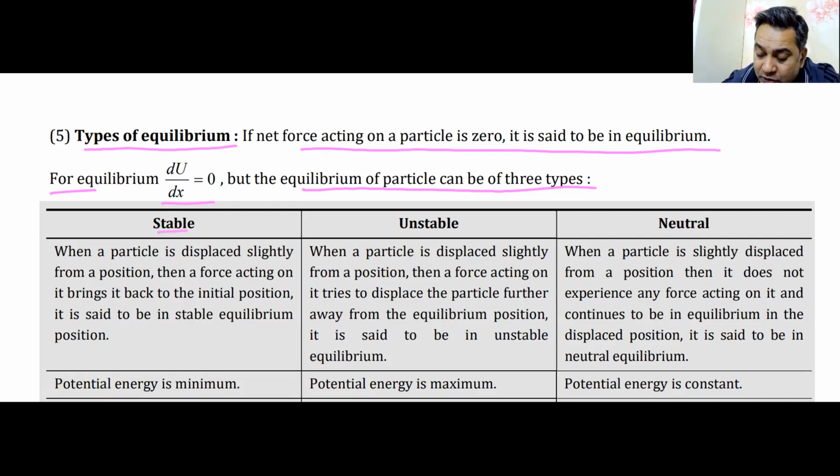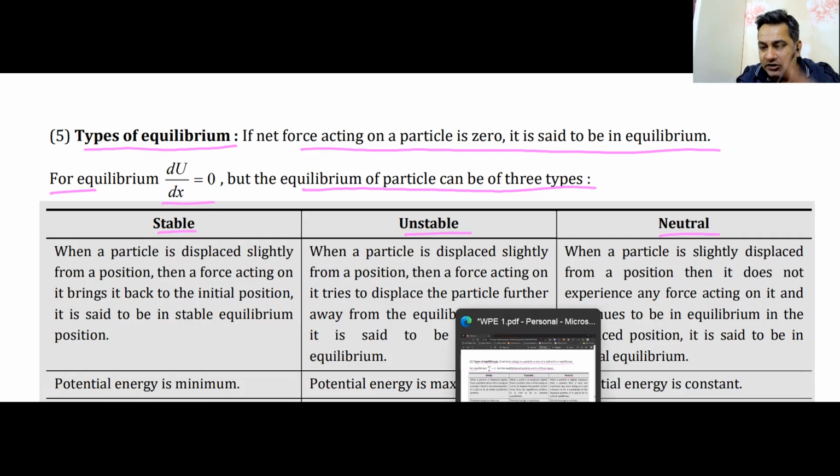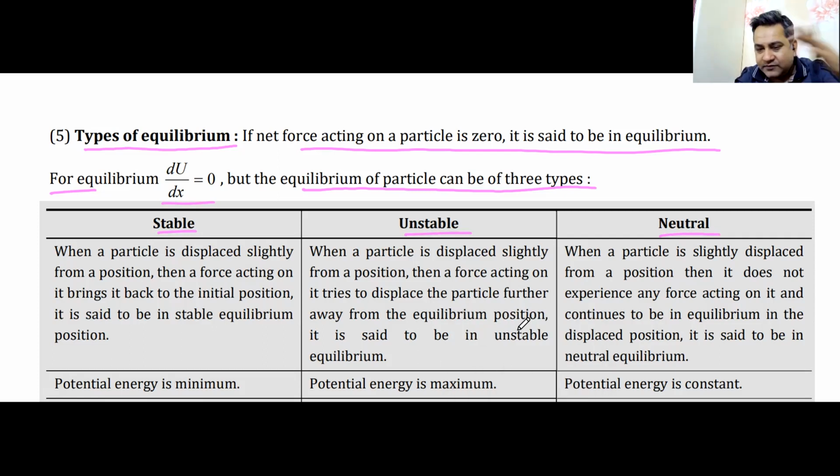So first type of equilibrium is known as stable equilibrium. The second type of equilibrium is known as unstable equilibrium. And the third type of equilibrium is known as neutral equilibrium. I'll give you a minute to draw this table. I'll also show you how big the table is, so you have an idea of how many rows and columns you have to draw.